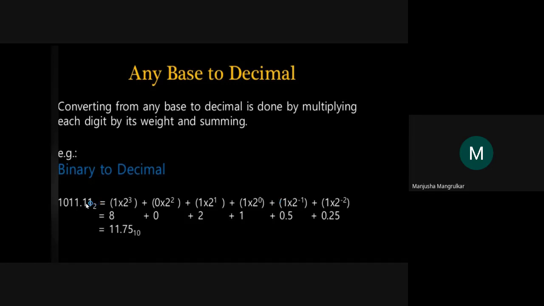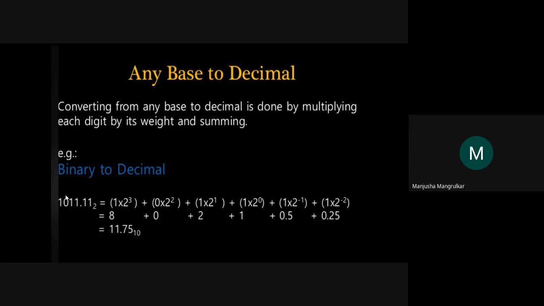Plus, after the point, it is 1, 1. So 1 into 2, 1 into 2. After the decimal point, it starts with 2 to the power minus 1, 2 to the power minus 2. As we go on, it will increase to 2 to the power minus 2. So now first we'll consider this decimal point.